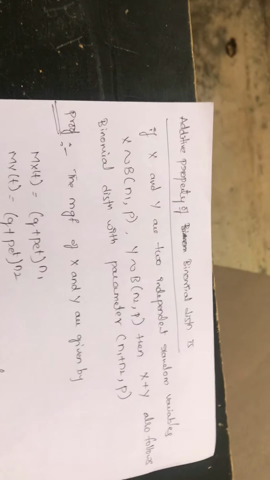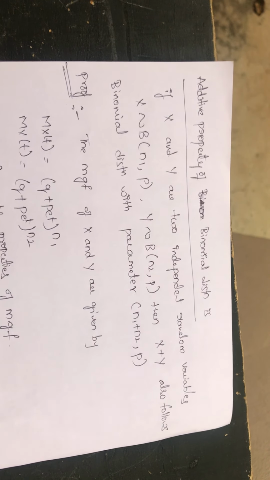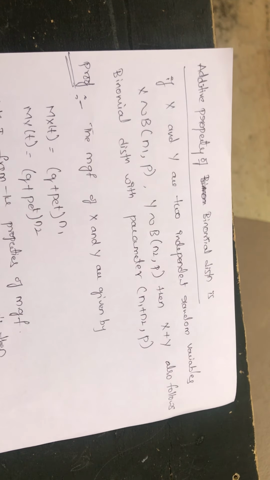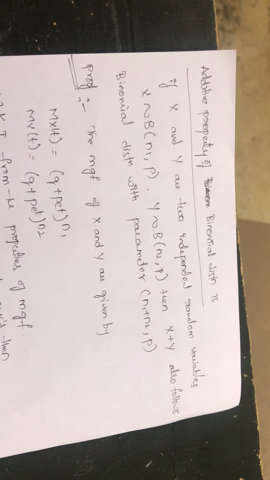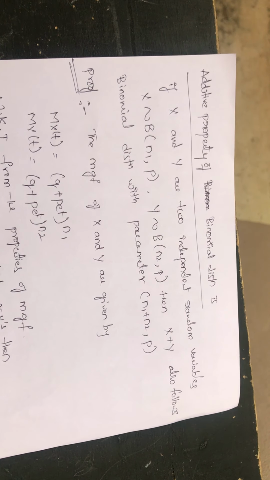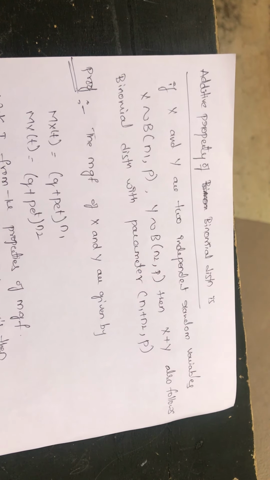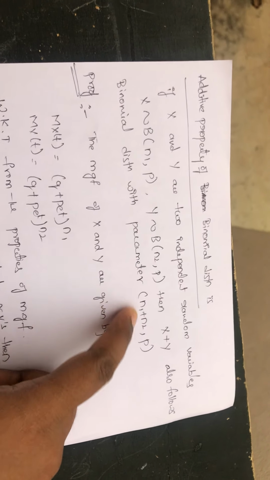Additive property of binomial distribution. Additive or reproductive property, both are same. Here if x and y are two independent random variables, x follows binomial n1 comma p, here parameters are changing, and y follows binomial n2 comma p, then x plus y also follows a binomial distribution with parameters n1 plus n2 comma p. We have to prove this.